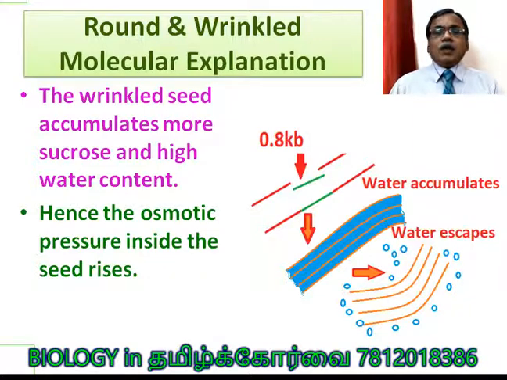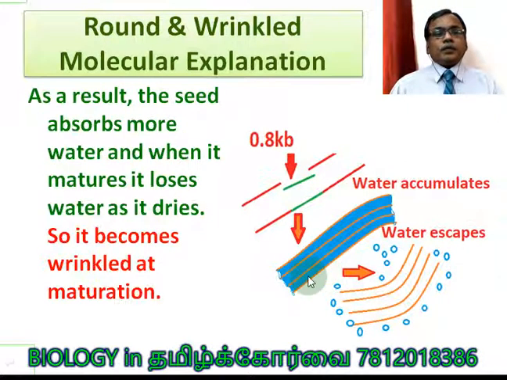But once it starts losing water at the time of maturity, water suddenly escapes. That is the empty area, we should say. Now the water evaporates, and that creates the empty area. So immediately that area is lowered, shrunken, wrinkled, because of the loss of water. So this is the molecular explanation for the seed being round and wrinkled.